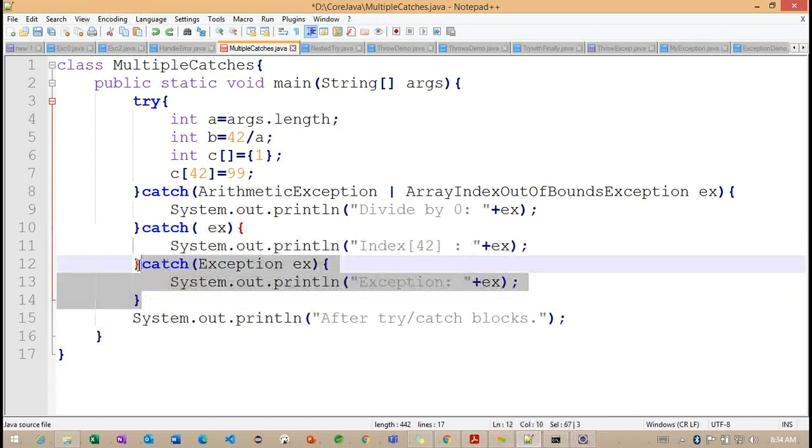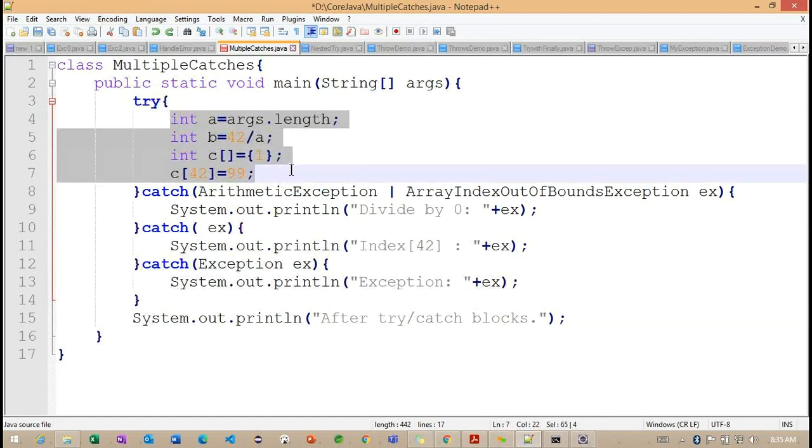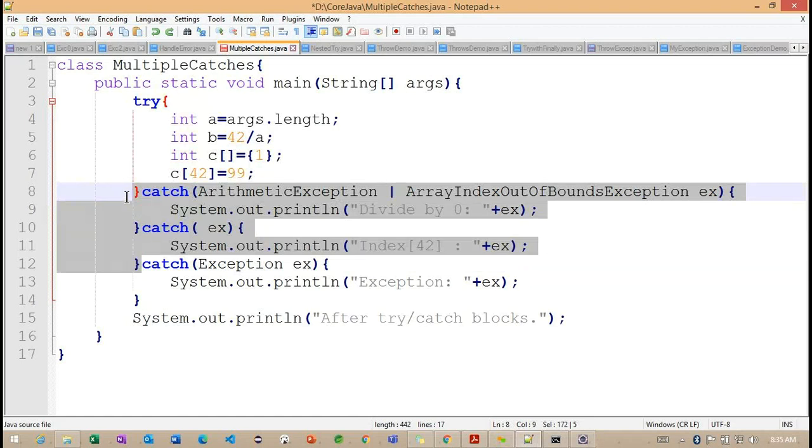So we are giving an option to execute the superclass exception. A simple example: here we are getting two exceptions, one is the arithmetic exception and the other is the array index out of bound exception. Sometimes you can think I might get a null pointer exception, and here we did not define the null pointer exception.